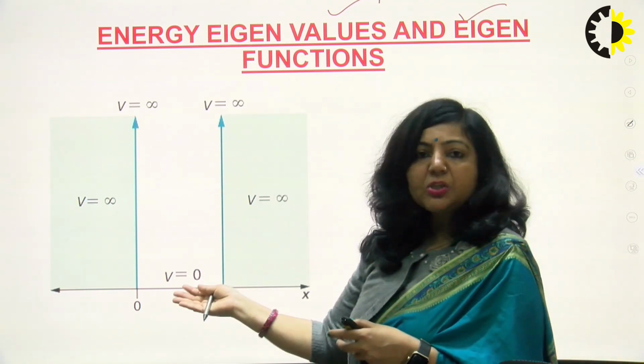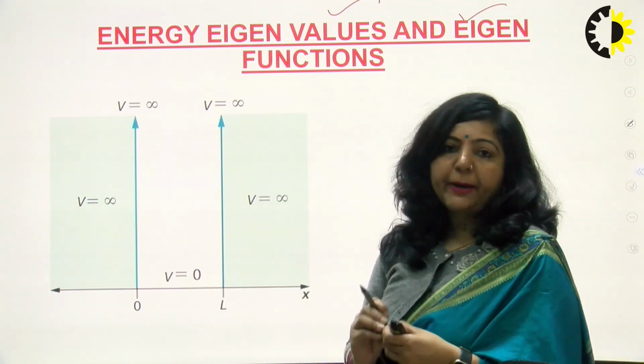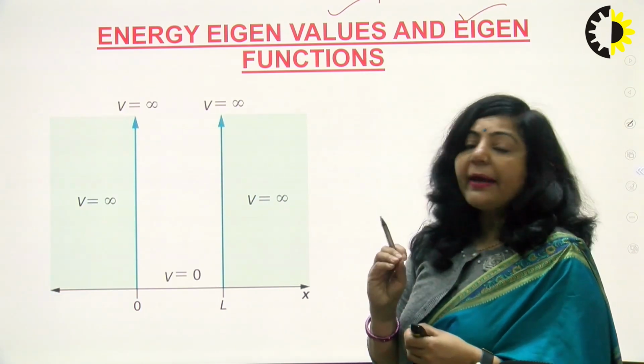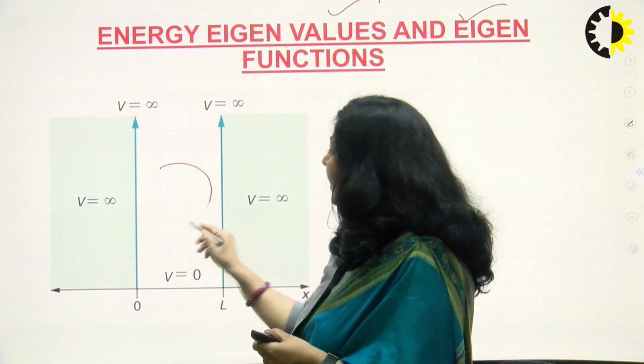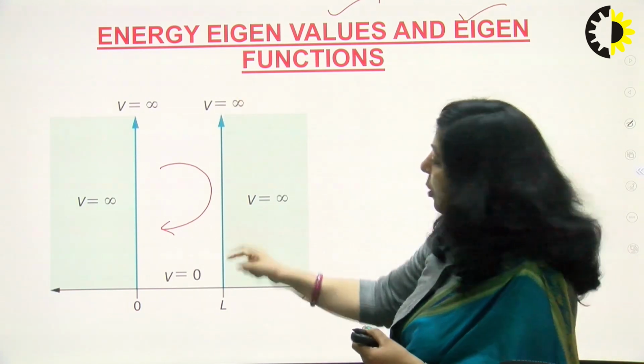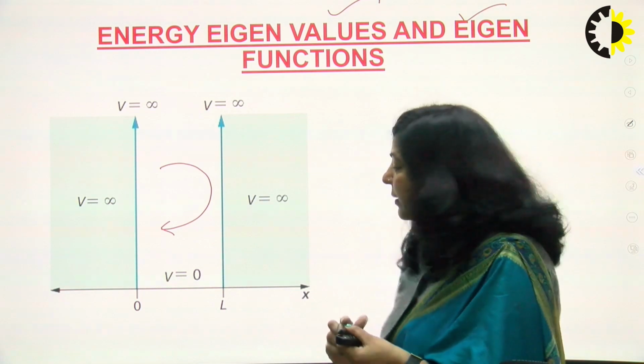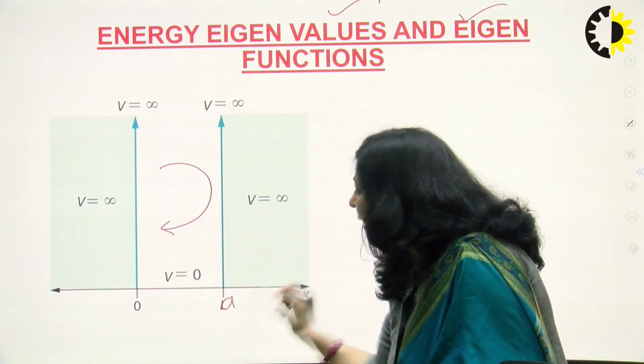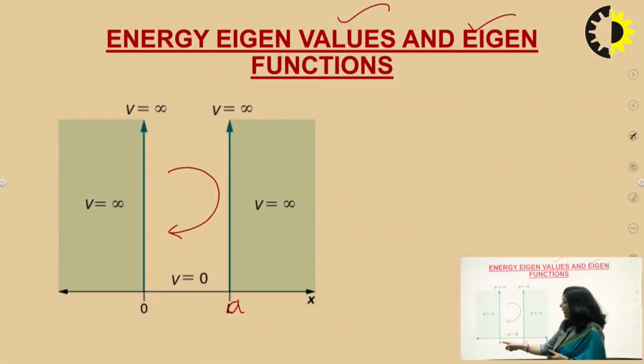As you can see in this picture, we have a microscopic particle trapped in this infinite potential box. Infinite potential box means there are two boundaries, and I am writing the width as a. One boundary is at x equal to 0 and the other boundary is at x equal to a. So you have a box of width a, and within this box a microscopic particle is trapped, moving freely within the box.